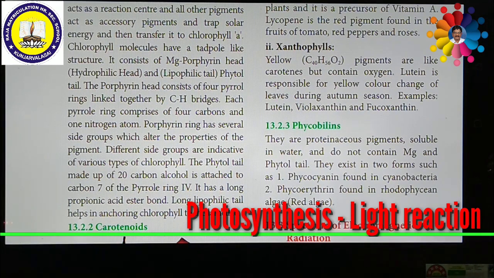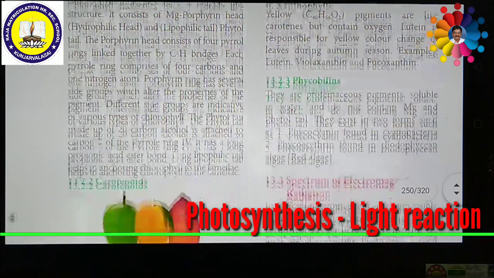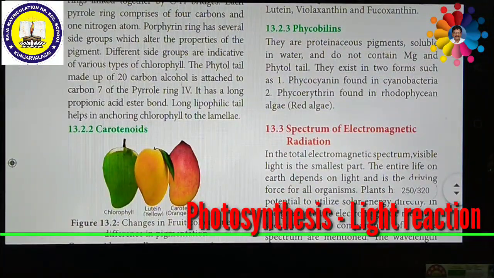Ripening of fruits, flower colors, and leaf color changes during certain seasons are due to these carotenoids. For example, look at the picture. A raw mango is usually green in color. When the fruit ripens, it becomes slightly yellow as the chlorophyll is converted into lutein, a yellow color pigment. Then the yellow color gradually changes into orange-red. That is carotene. In such a way, one form of pigment can be converted into another form of pigment as well.